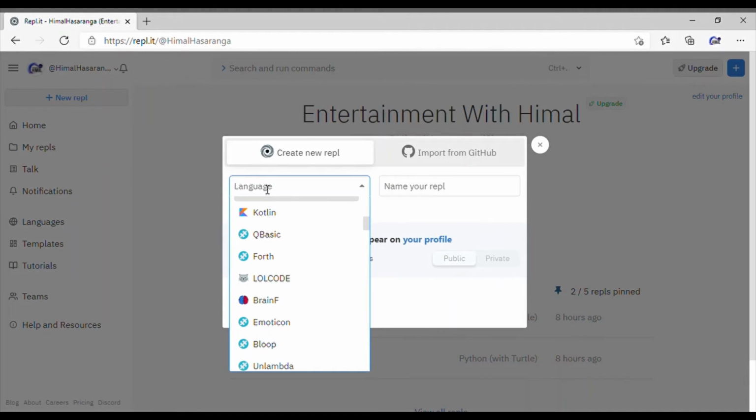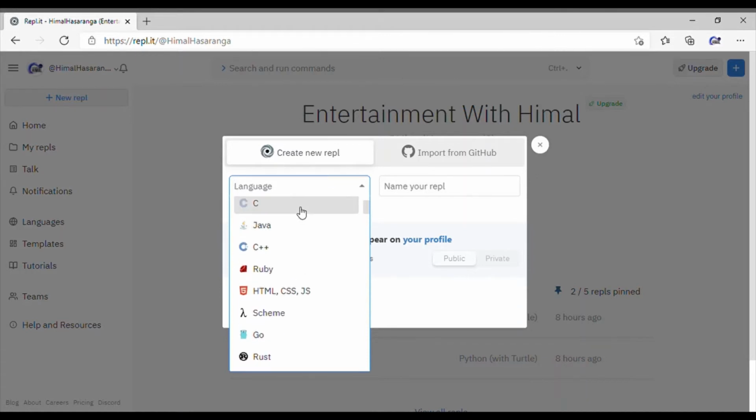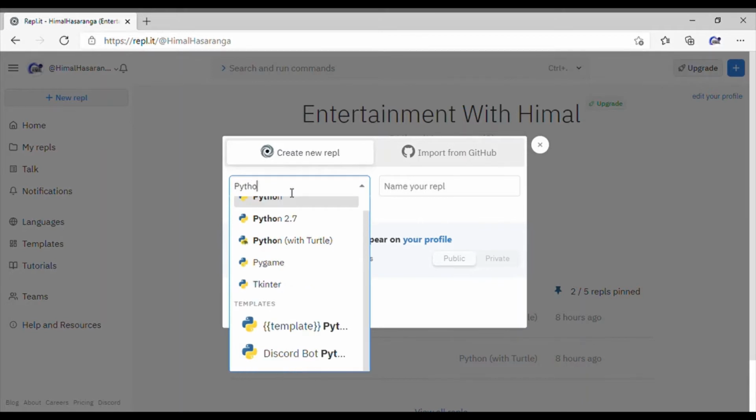The language means not Korean or French or English or Tamil. It's not that. What this is, it's a programming language. So my programming language will be called Python with turtle. So we are going to use a turtle.